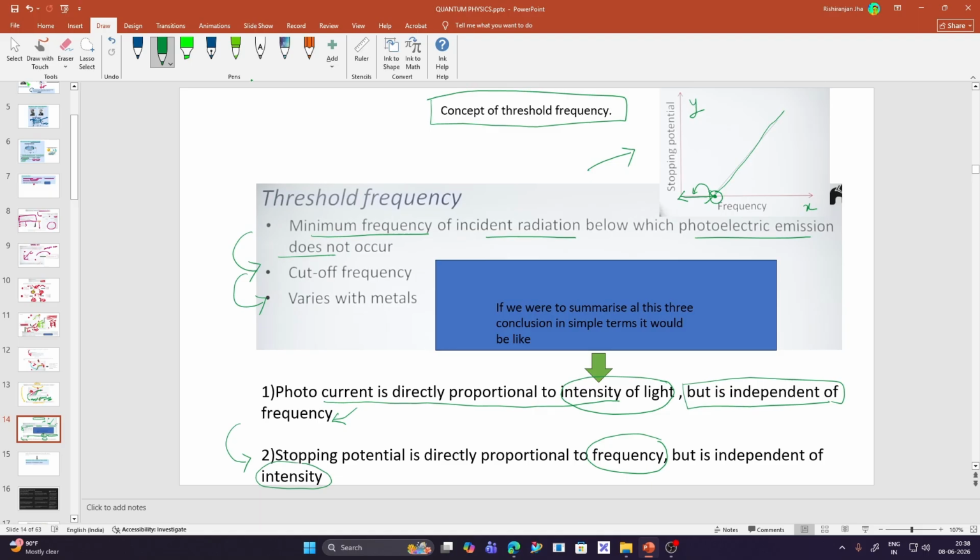In the next chapter, videos will be uploaded soon, and we will explore some more concepts of the photoelectric effect, and we will study the wave particle duality. We will study the Heisenberg uncertainty principle that will be included further in the upcoming videos.